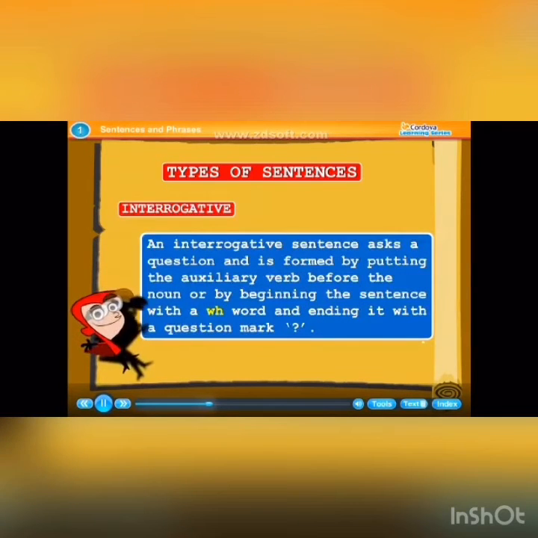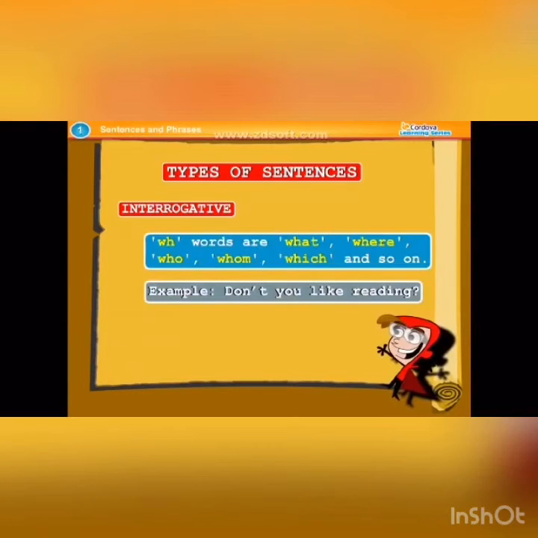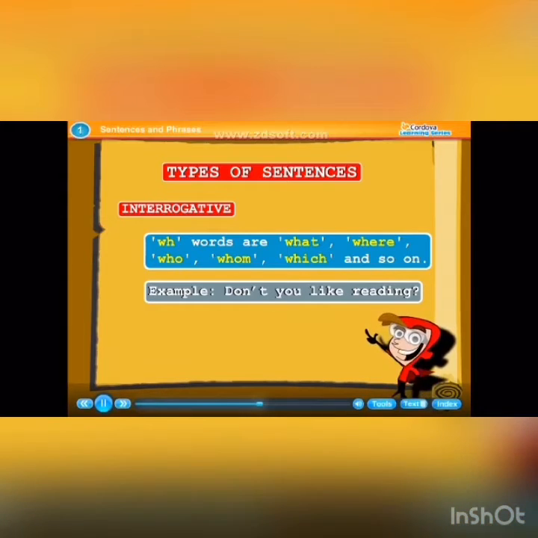Interrogative. An interrogative sentence asks a question and is formed by putting the auxiliary verb before the noun or by beginning the sentence with a question word, and ending it with a question mark. Question words are what, where, who, whom, which, and so on. Example: Don't you like reading?